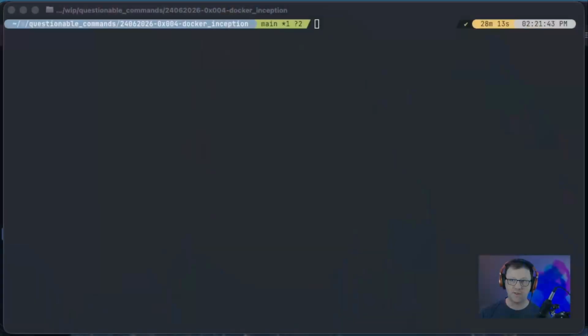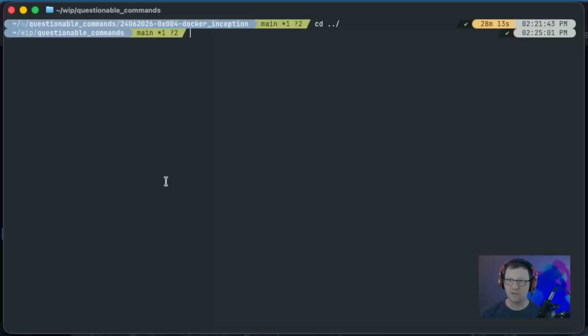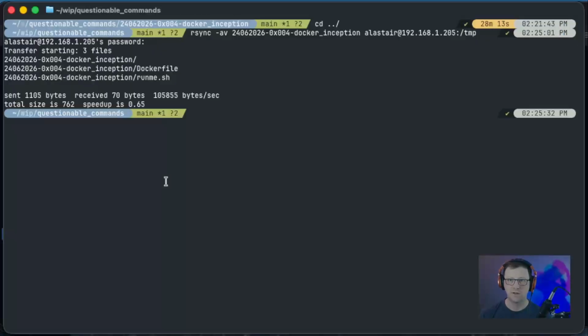So the next thing to do is to move all the work we've done so far onto the new computer. That's easy enough. We'll switch back to the terminal here, cd one directory up, and rsync -av our new directory to just my first name. The IP address is 192.168.1.205, and I'll just write it to /tmp. All right, all the files are copied over, so I'll go ahead and SSH to the system now.